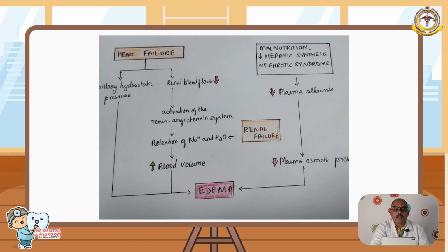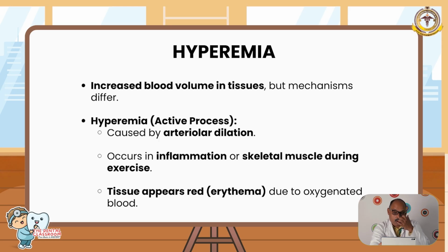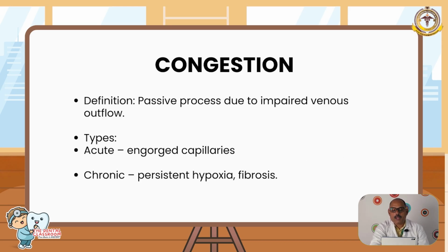Then, what is hyperemia? Hyperemia is increased blood volume in tissues, but the mechanisms differ. If there is arterial dilatation, as occurs in inflammation or in skeletal muscle during exercise, the tissue appears red due to oxygenated blood. Congestion is due to impaired venous outflow of blood, so the tissues get engorged. It can be acute, with engorged capillaries, or chronic, which can cause persistent hypoxia and fibrosis.